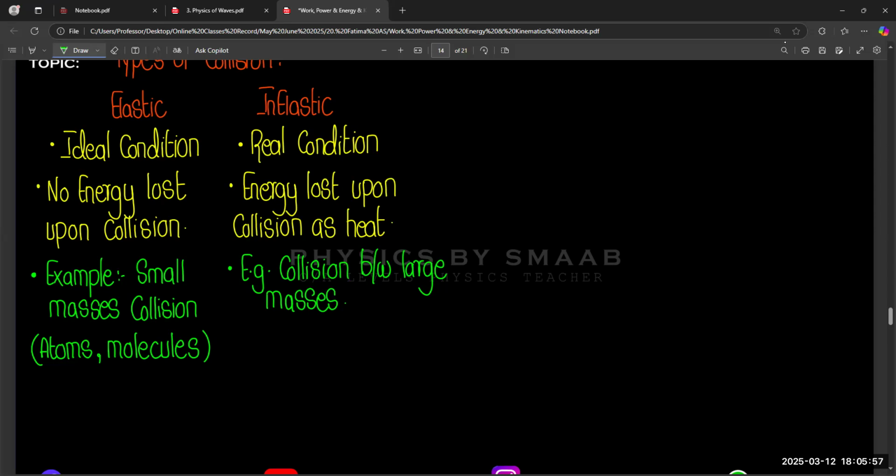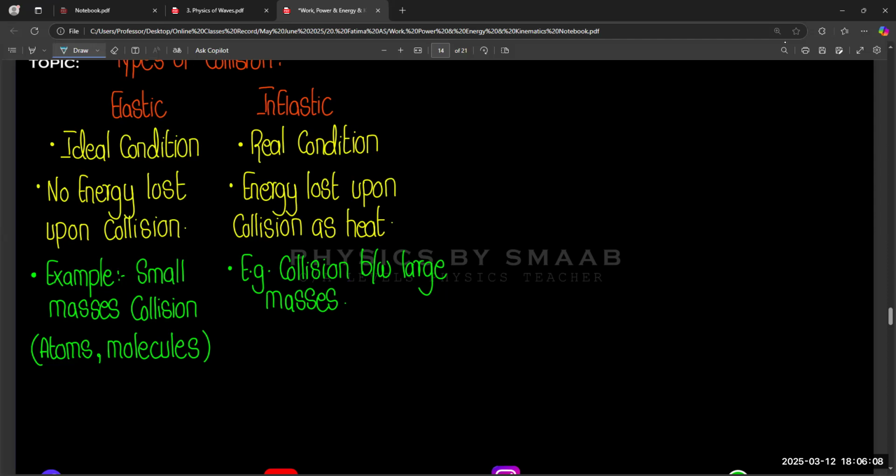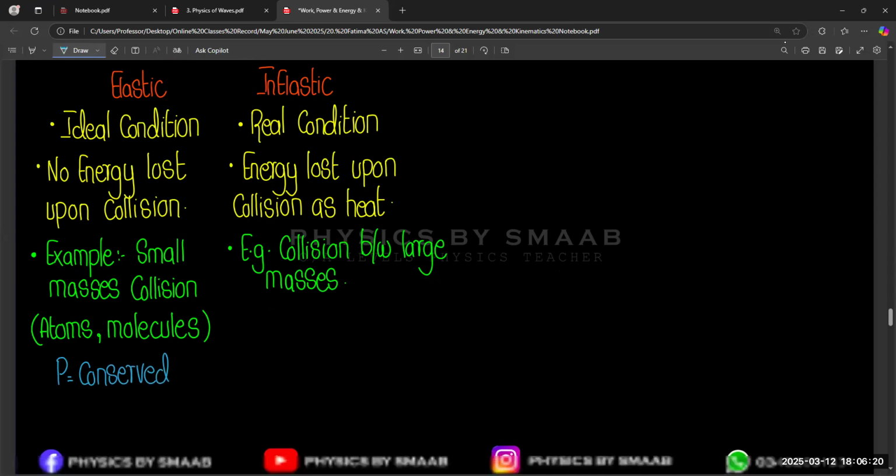And one more thing, in elastic collision, momentum remains conserved. So there is no change in momentum before and after collision.